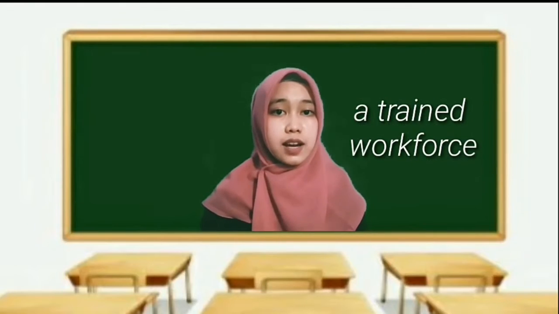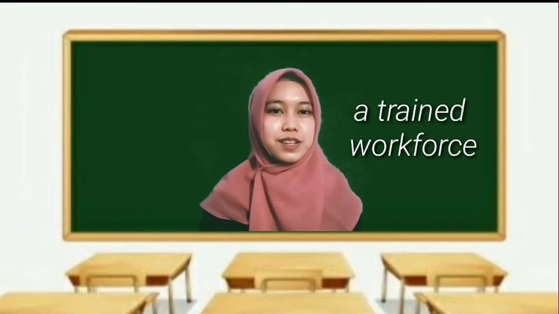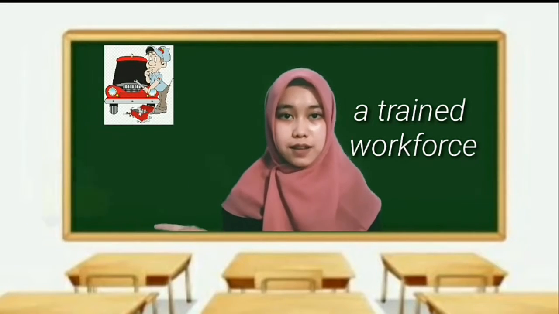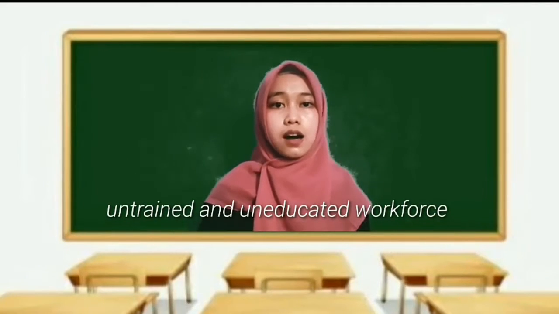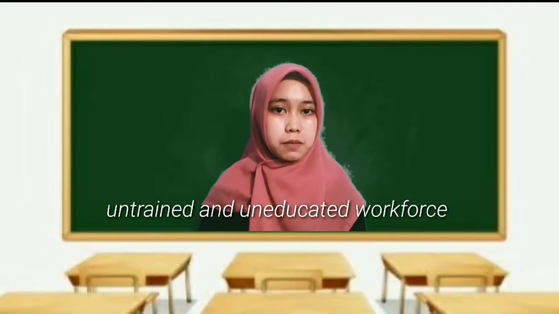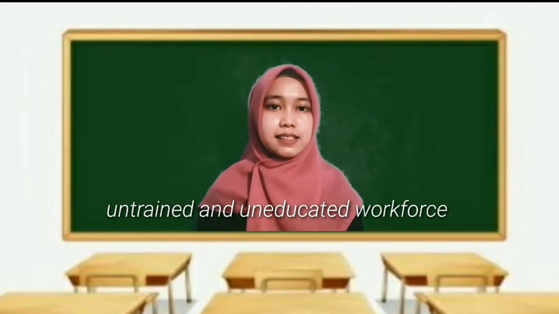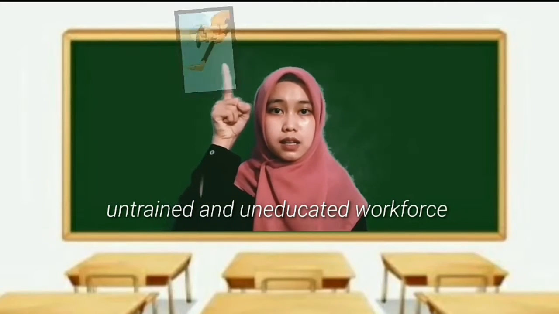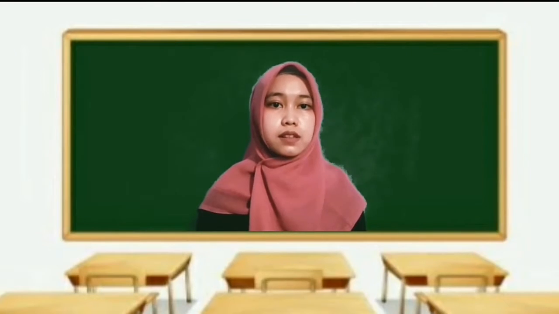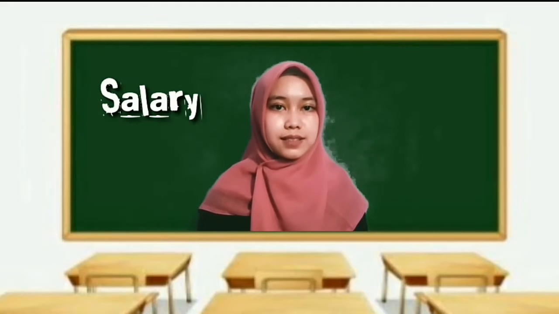Second is a trained workforce, generated through training, either by others or self-study, for example, mechanics and drivers. The third is untrained and uneducated workforce, meaning that their expertise can be carried out by everyone, no need for formal education or training. Example, parking attendants and garbage collectors. Human resources remuneration, namely salary.